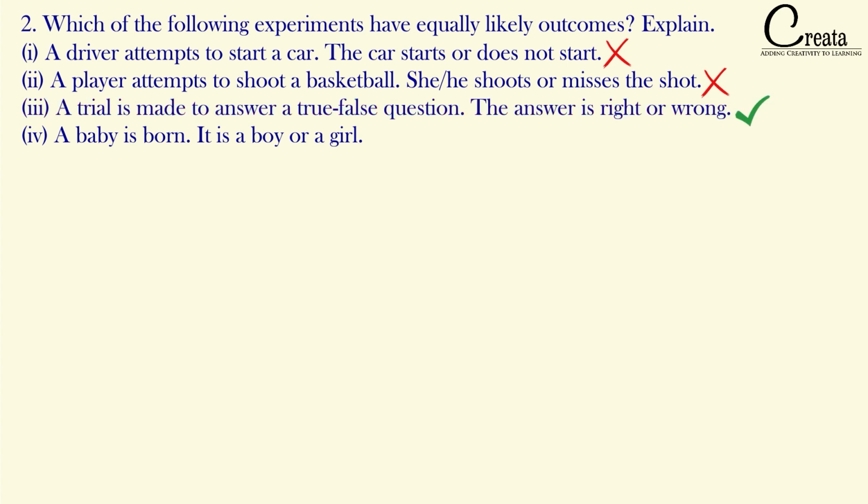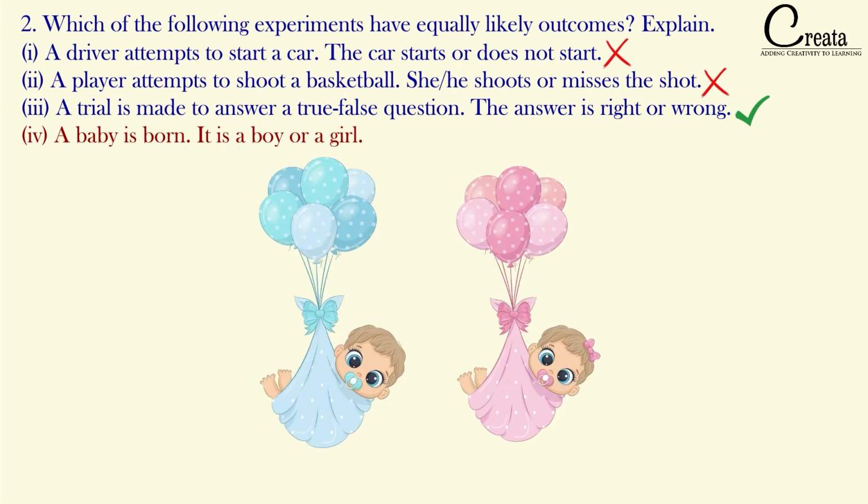Got it? Last part, a baby is born. It is a boy or a girl. Here the possibility of getting a boy or a girl is 50-50%. So we can say the fourth case is also the case of equally likely outcome. The first two cases do not satisfy the condition. The third and the fourth case satisfy the condition.